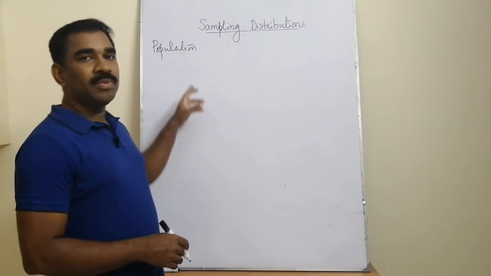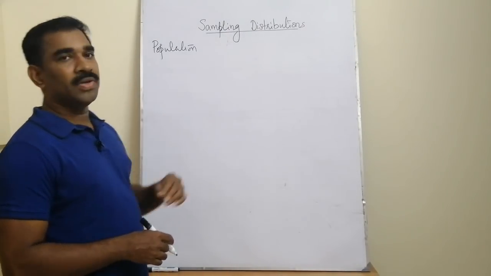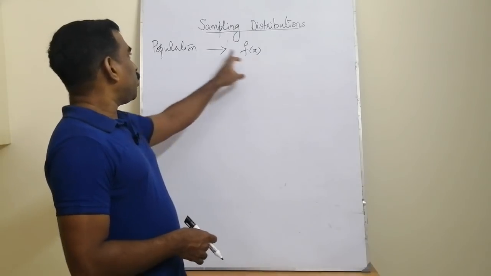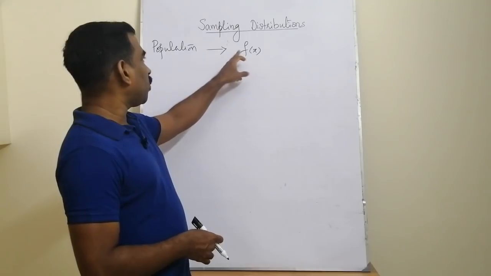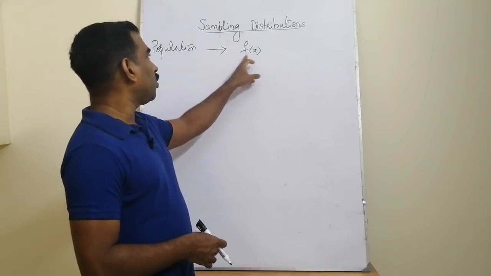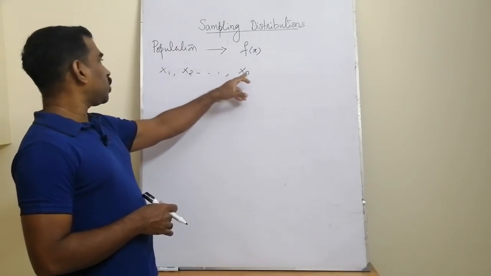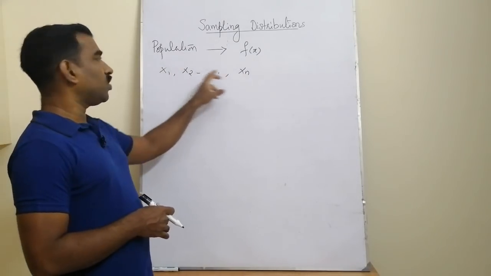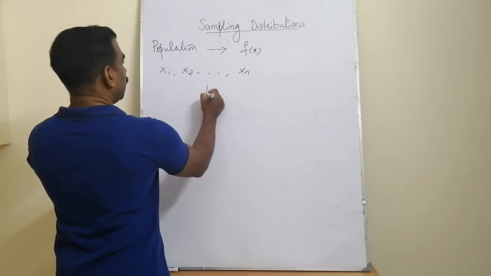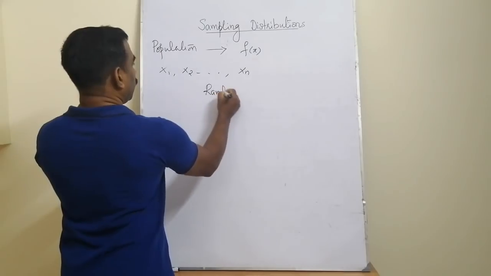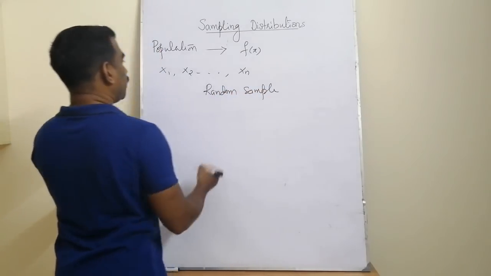We know that a population is the totality of all characteristics under study, or the collection of all numerical values under study. So, by referring to a population f(x), we shall mean that the population is described by the probability density or the probability distribution f(x). A random sample of size n is modeled by n random variables X1, etc., Xn. This is a random sample.